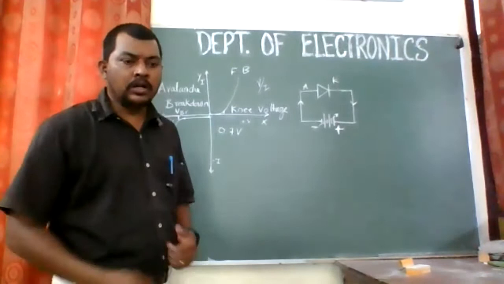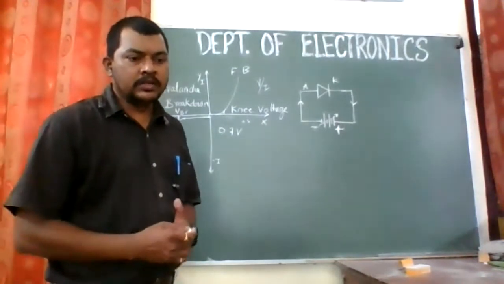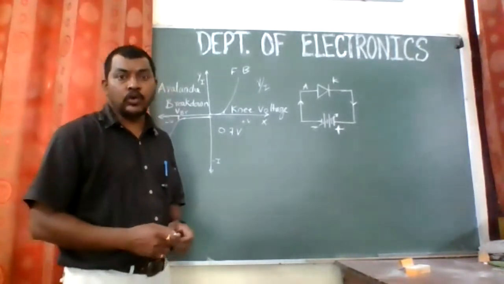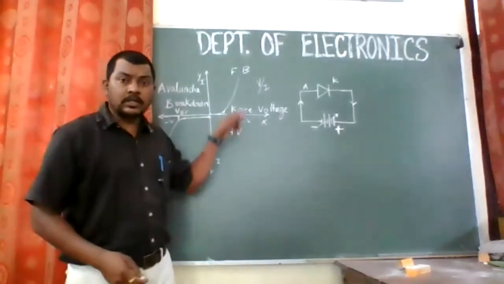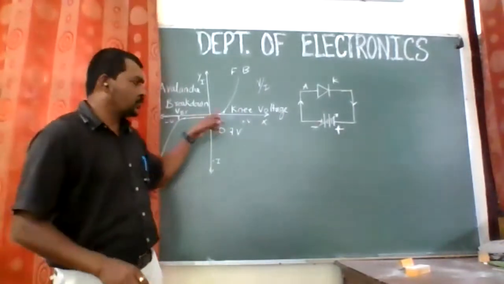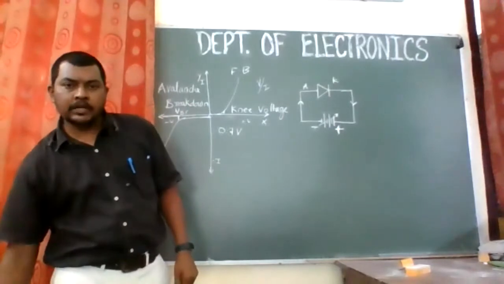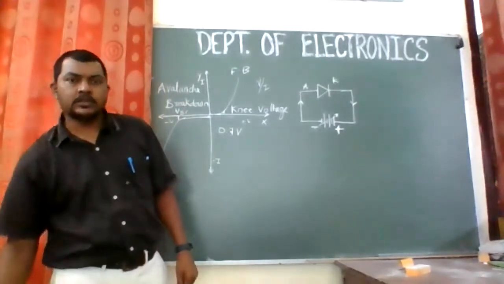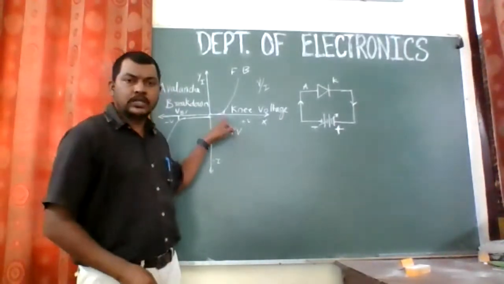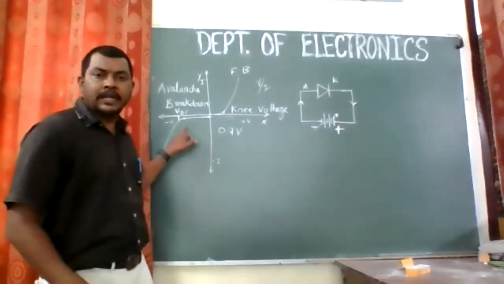So the third definition is maximum forward current. The first is the knee voltage. The second one is the breakdown voltage.